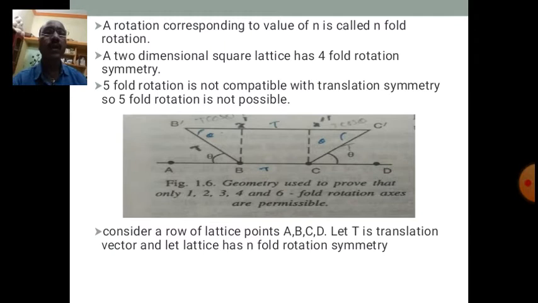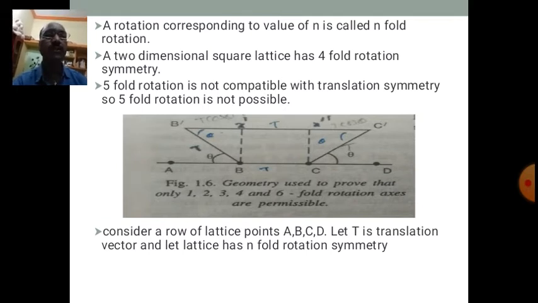So n takes values 1, 2, 3, 4 and 6, but not 5, because five-fold rotation is not compatible with translation symmetry. So five-fold rotation is not possible.